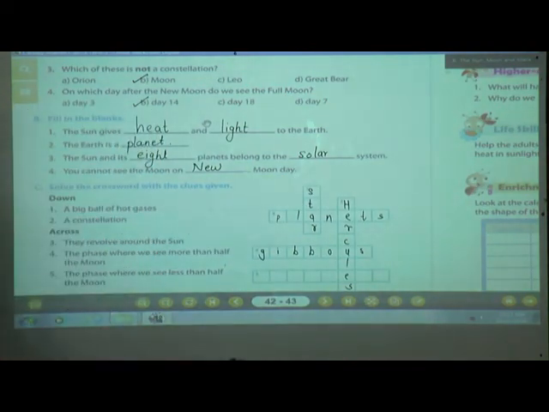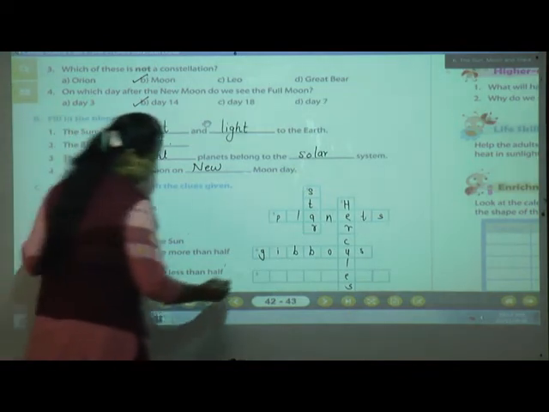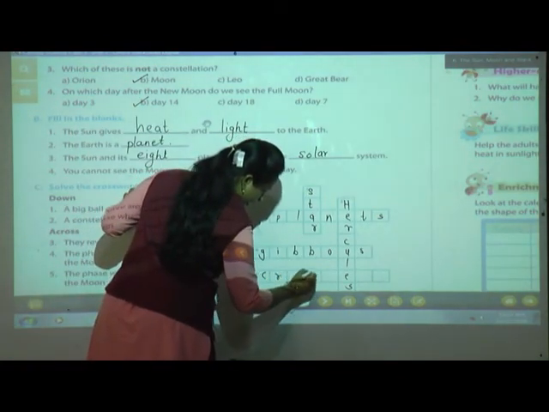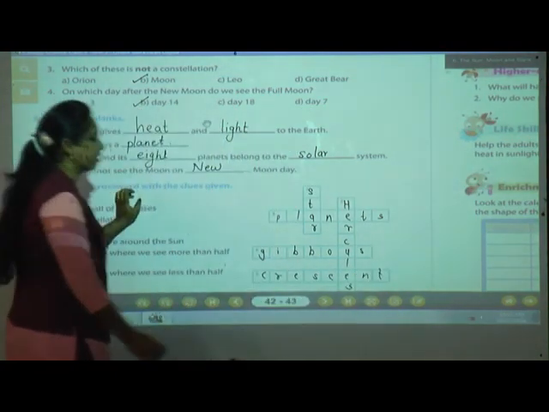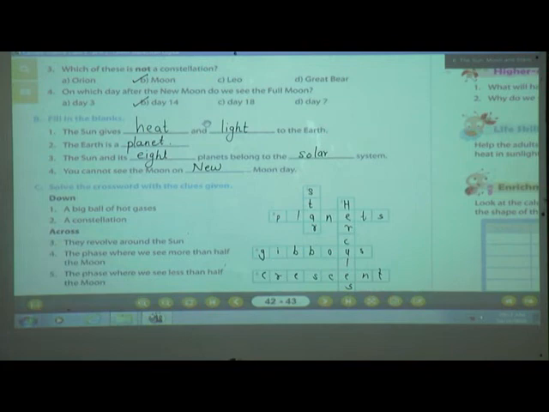The last one, the phases where we see less than the half moon. Yes, what is it called? Crescent moon, isn't it? So write here CRESCENT, crescent moon. Okay, clear till here?